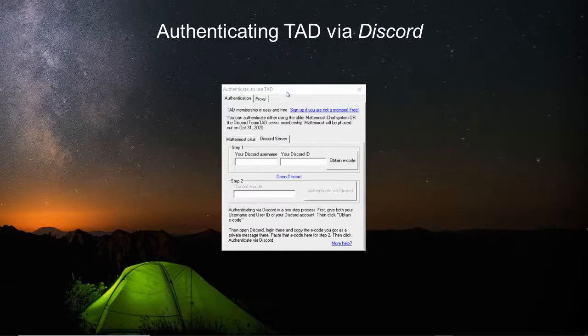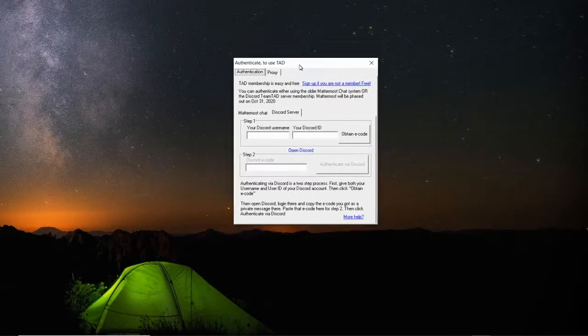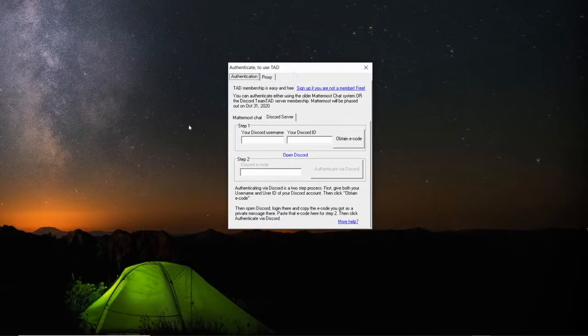So now you have started TAD for the very first time. And what do you get after the splash screen? You see this particular dialog there where TAD is asking you for authentication.